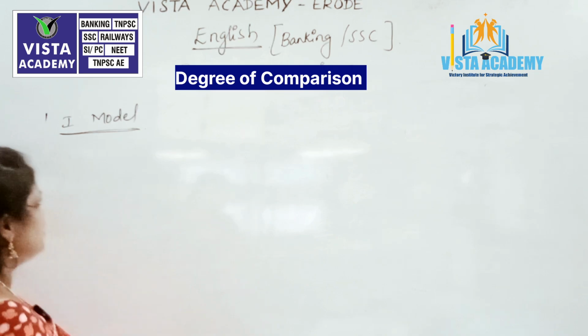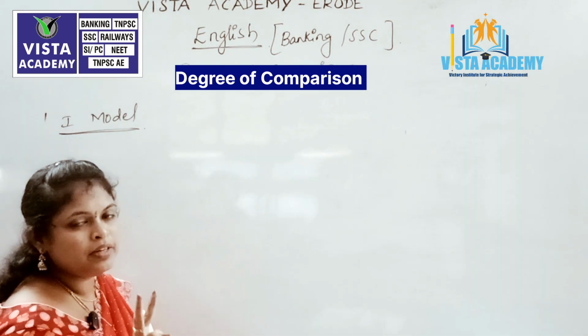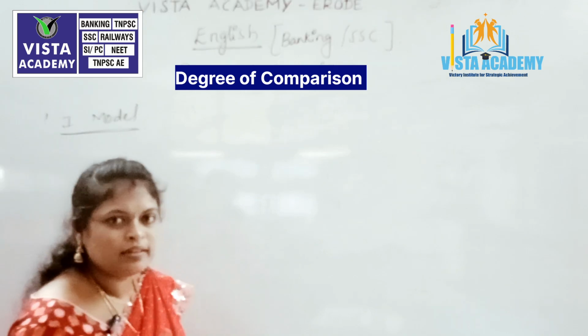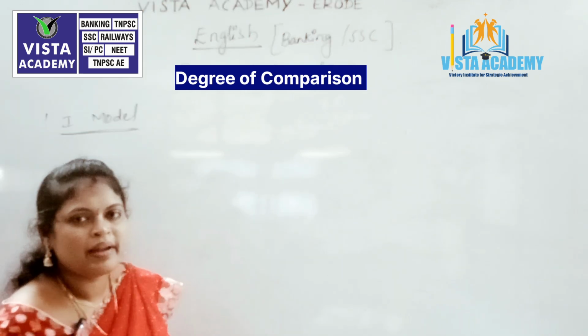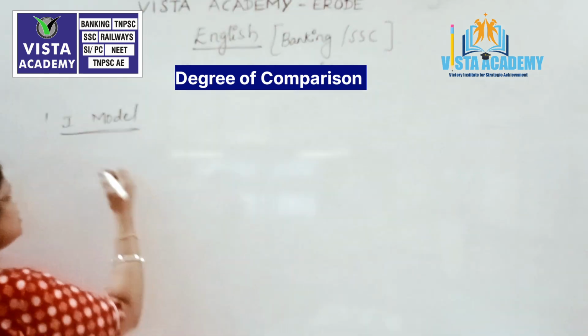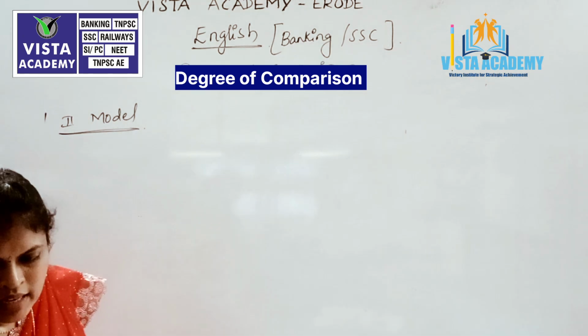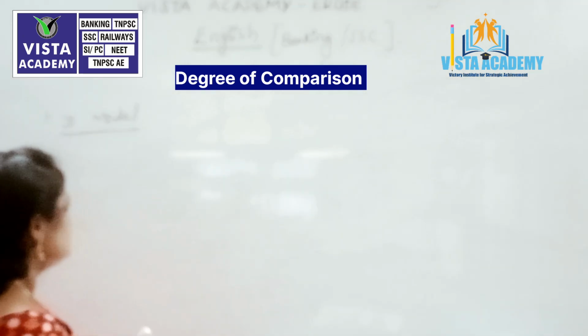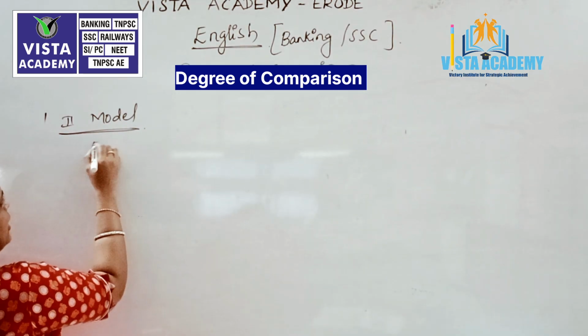Clear about the first model? We are going to compare between two people or two things. Then we have only positive degree and comparative degree sentences, but no superlative degree sentences. Now coming to the second model of sentences, a very special case. Let me take one of the examples.